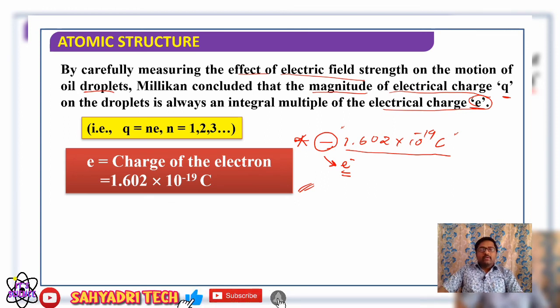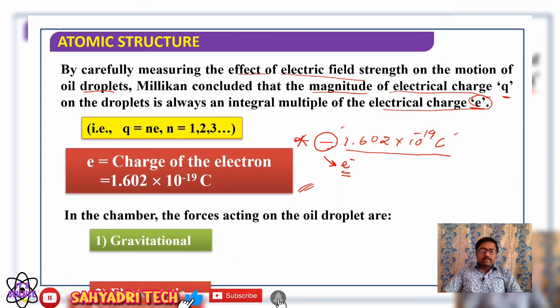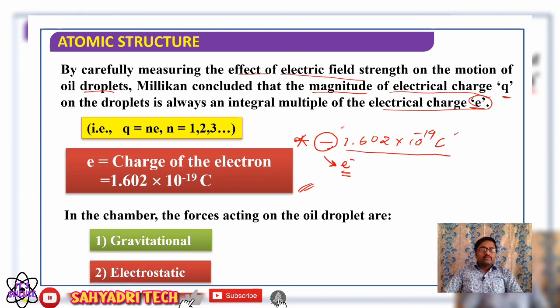Well, then if you consider the chamber, what are all the forces acting on the oil droplet? Obviously, for any falling object, the gravitational force always operates on the oil droplet also, and one more force acts on the oil droplet, the electrostatic force.